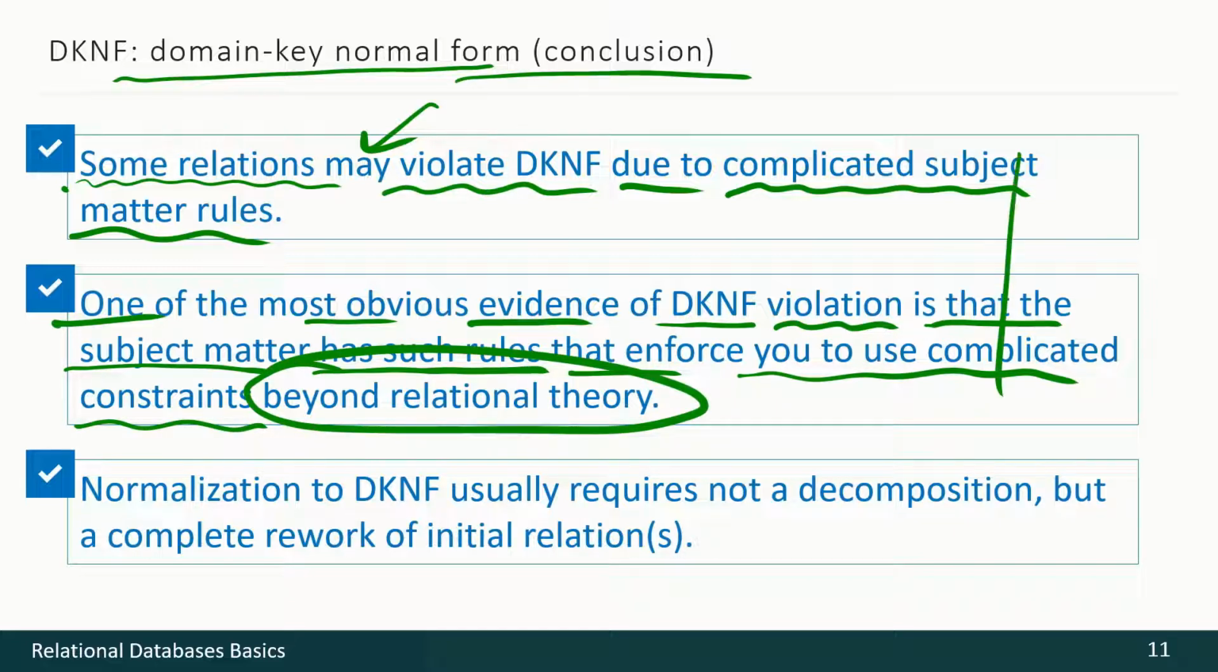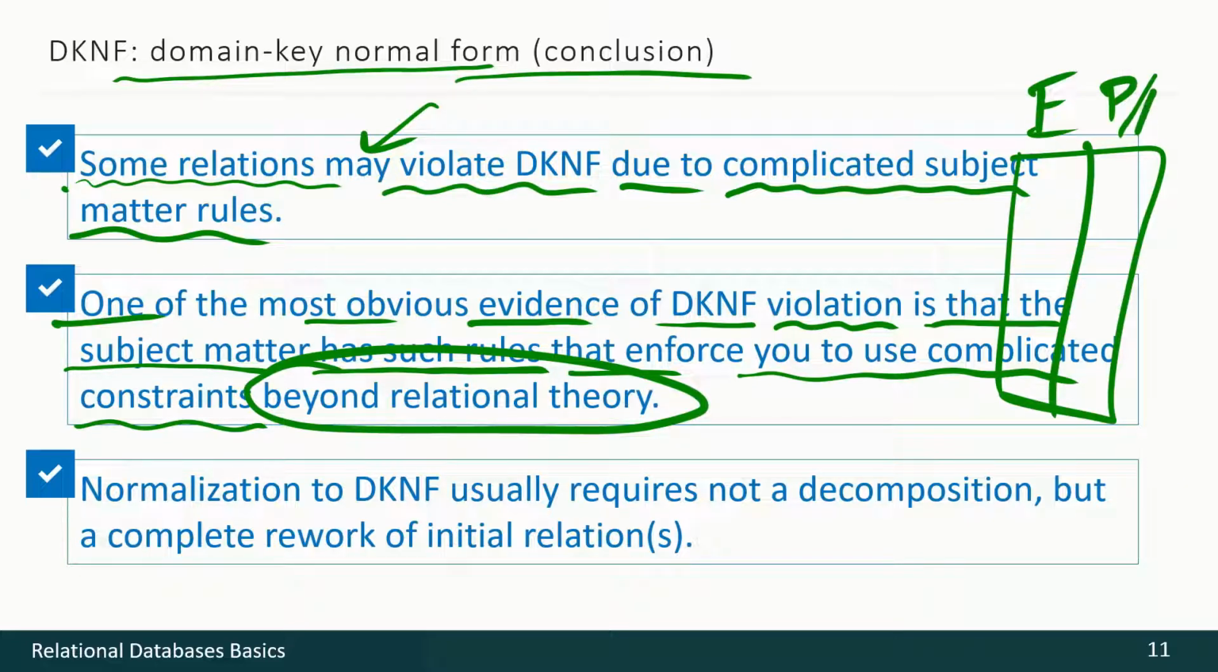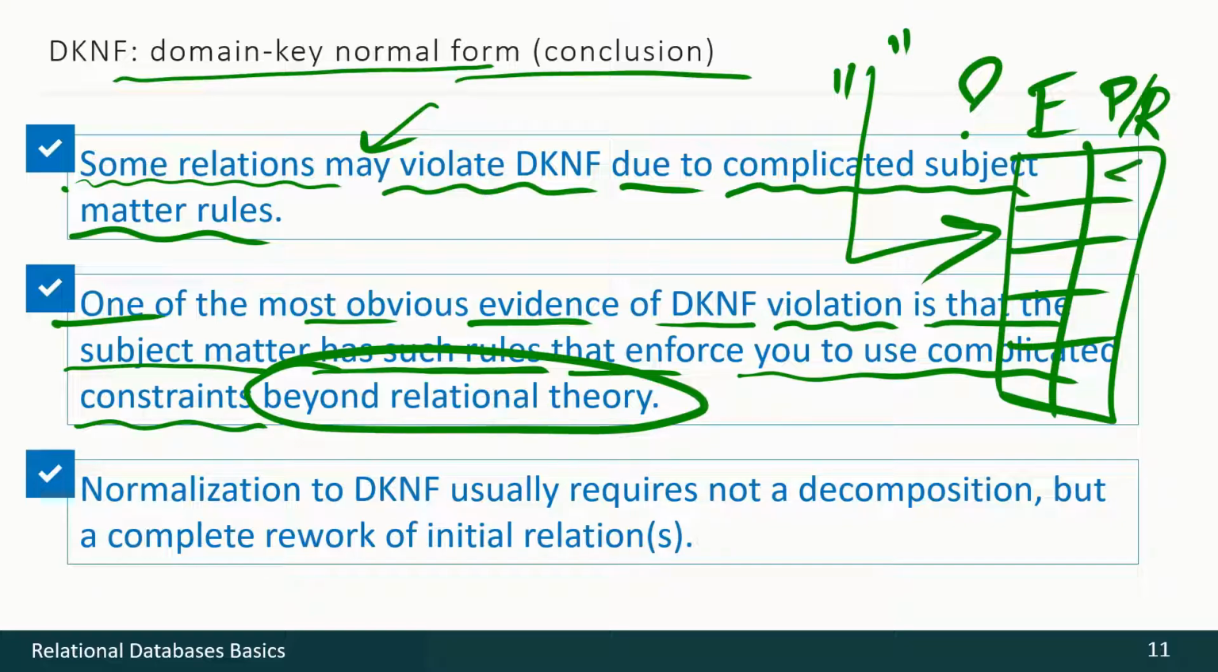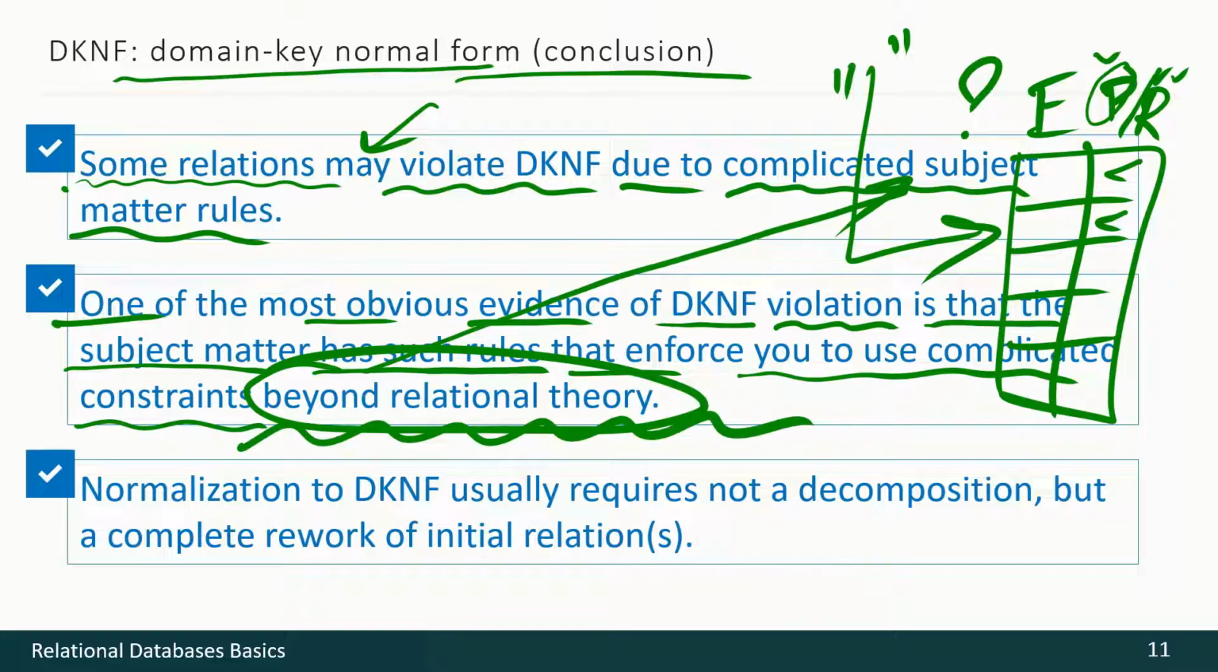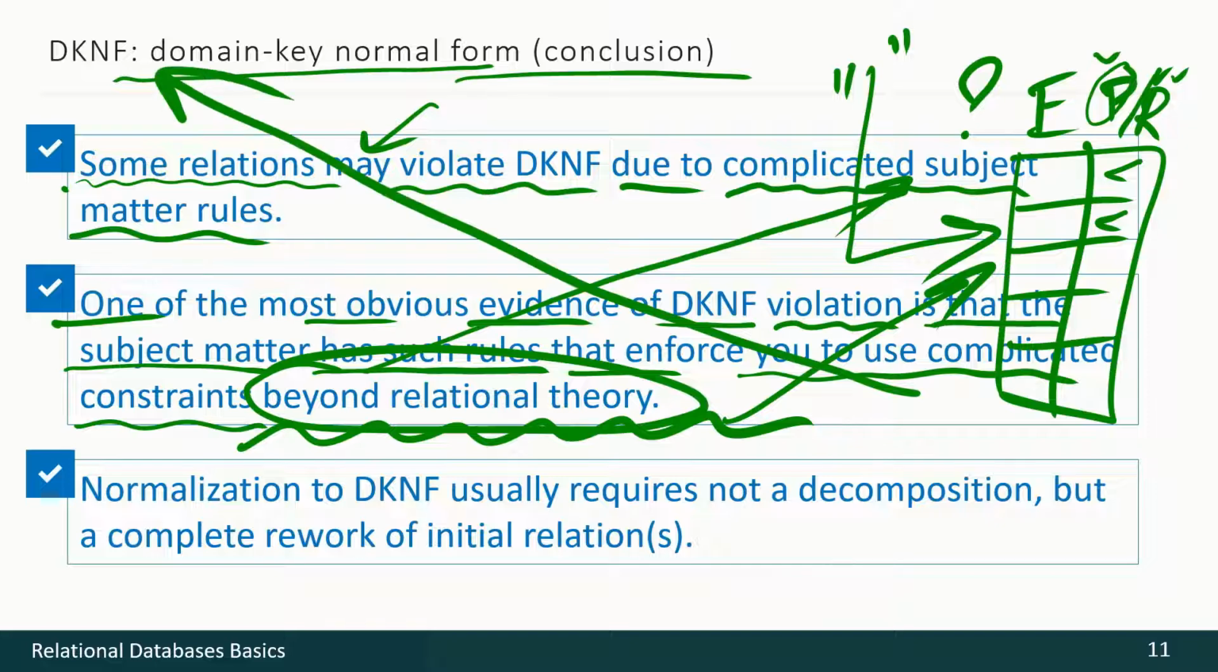For instance, once again we are speaking about our employees and their positions or roles. We may use some trigger here or something like that that will somehow magically, in quotation marks, detect if a value here is either position or role and prohibit inserting several positions for one employee but allow inserting several roles. But that is such a strange technical decision beyond relation theory. If you have to do it, maybe your relation violates domain key normal form.